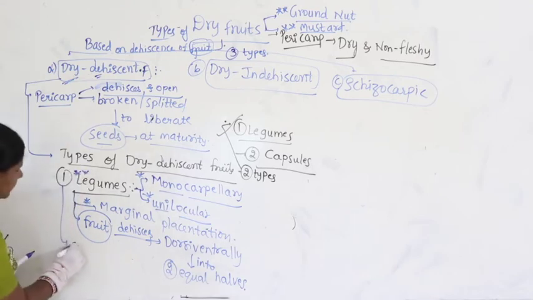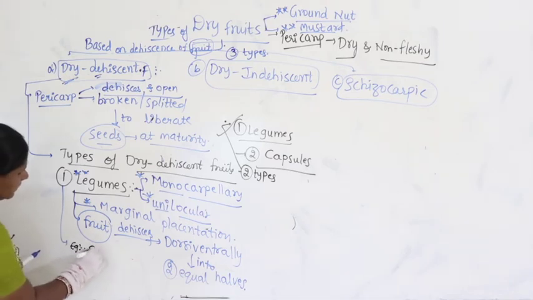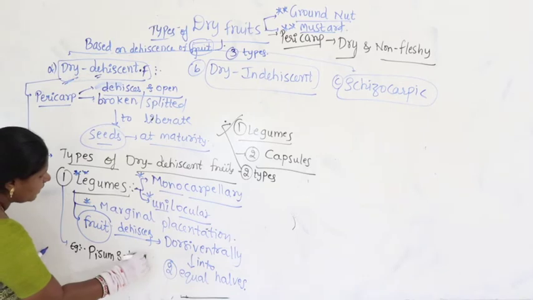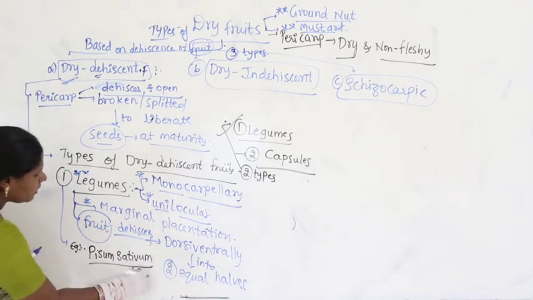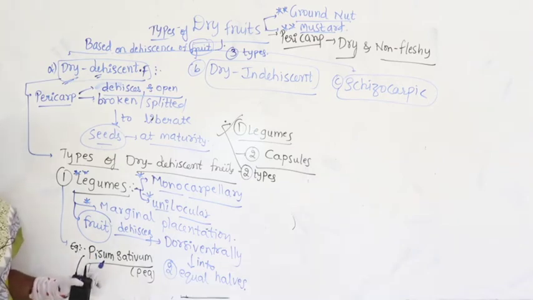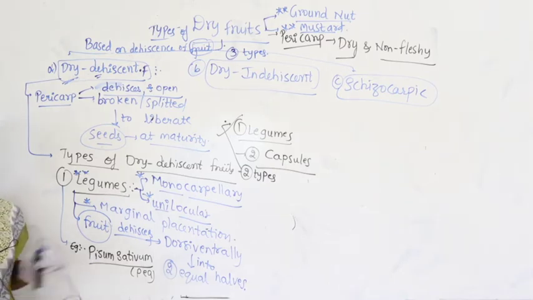What are the examples we study? Scientific names I am writing. Pisum sativum, commonly called what? Pea plant. See, the pea plant is also getting repeated. Guys, we have so many concepts where we have written Pisum as an example.